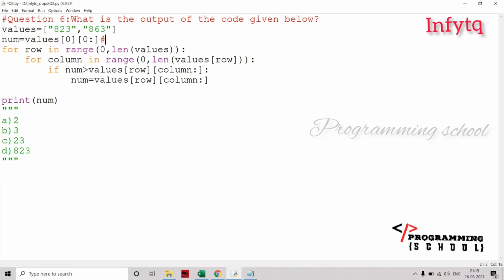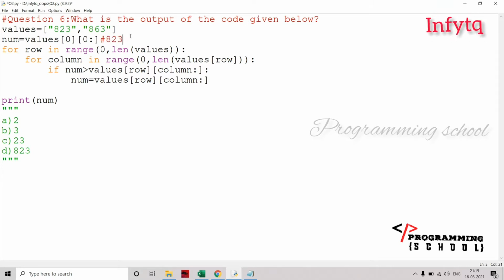Num is equal to values of 0 to the end. What is values of 0? Values of 0 is 823. Then 0 colon means we start at index 0 and stop at the last.